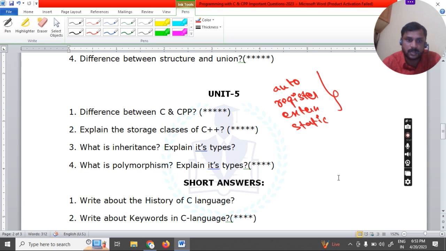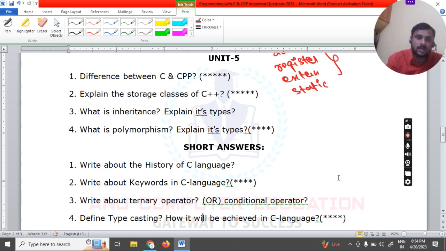So next the concept is, what is a keyword in C language? Keywords are also called reserved words. In C language, a total of 32 keywords are there. Learning the C language is nothing but learning the keywords. Once you learn the 32 keywords, it means we can complete the C language. We have many keywords like int, float, double, char, signed, unsigned, struct, union, enum. All are keywords.